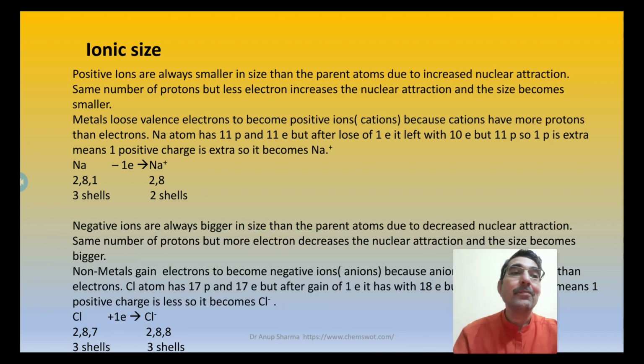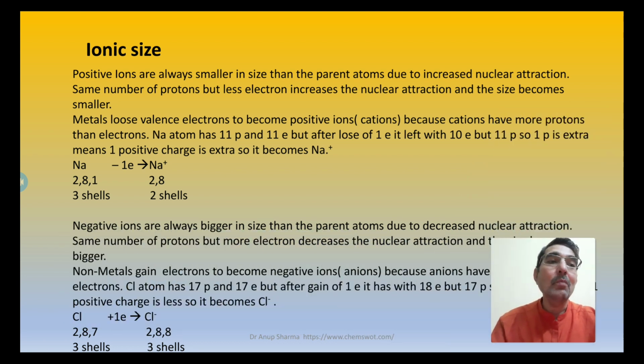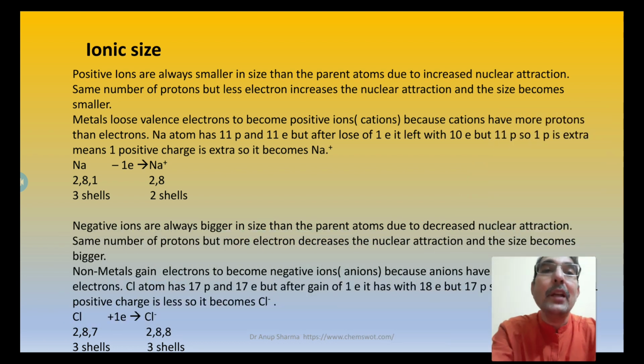Ionic size. Moving further, positive ions are always smaller in size than the parent atom due to increased nuclear attraction. So nuclear attraction increases, and that is why the positive ions are always smaller in size than the parent atom due to increased nuclear attraction.